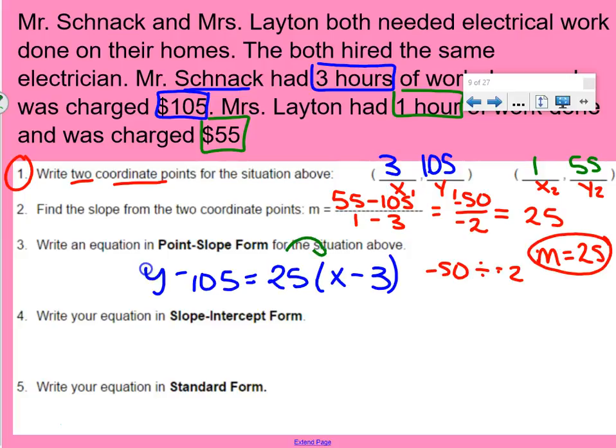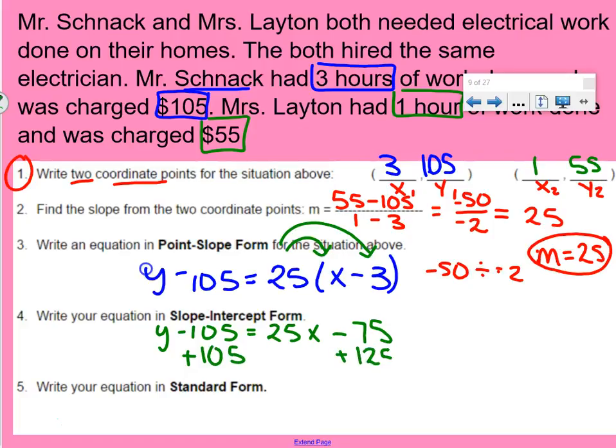We distribute. So we get y minus 105 equals 25x minus 75. We want to get y by itself so that it's y equals, so we're going to add 105 to both sides.